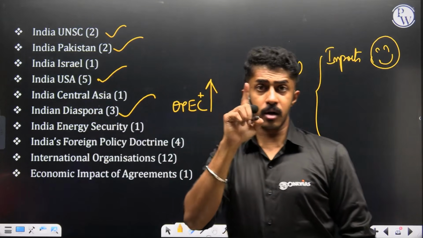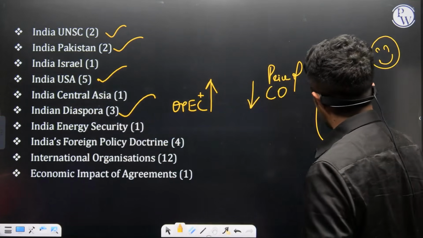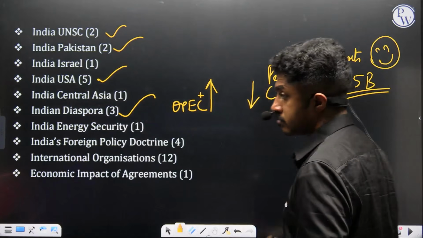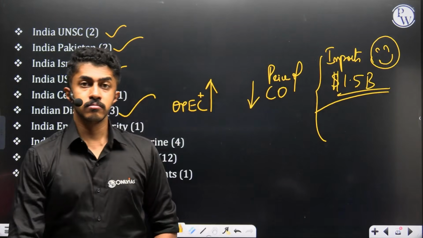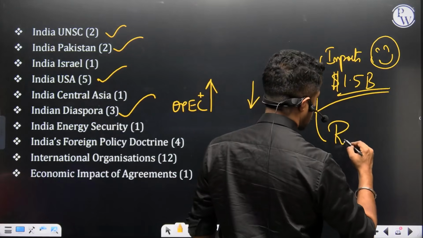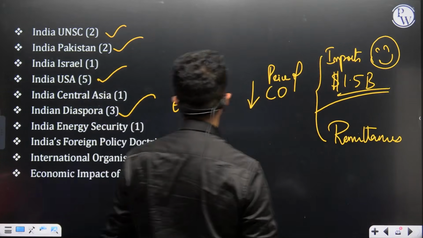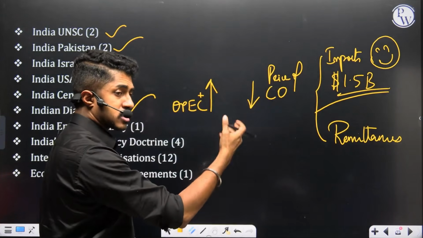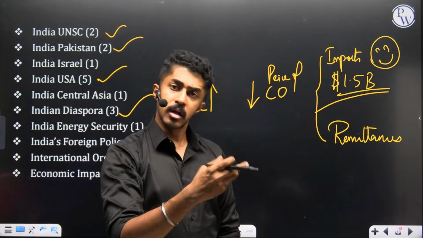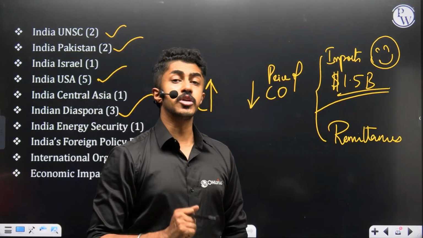A $1 reduction in the price of crude oil simply means savings for India of around $1.5 billion. But in the long run, what is the issue? Remittances will come down. Why? Because if crude oil prices keep decreasing, Saudi, Qatar, Oman, Dubai, UAE, all those countries will have less money, fewer jobs there, and people will lose their jobs.